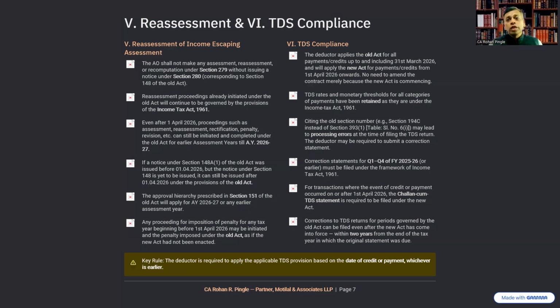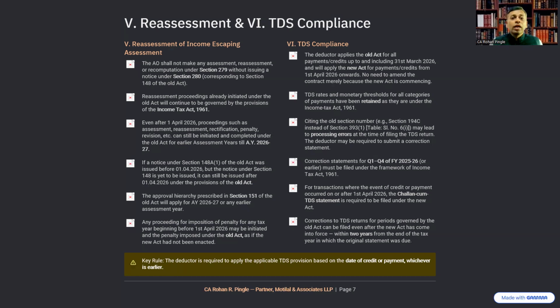Since the assessment proceedings for AY 26-27 or for any earlier assessment years are governed by the old act, the approval hierarchy prescribed in section 151 of the old act still will apply for that particular thing. Any proceeding for imposition of penalty for any tax year beginning before 1st April 2026 may be initiated and the penalty imposed under the old act as if the new act had not been enacted.